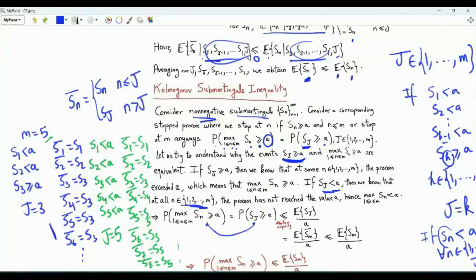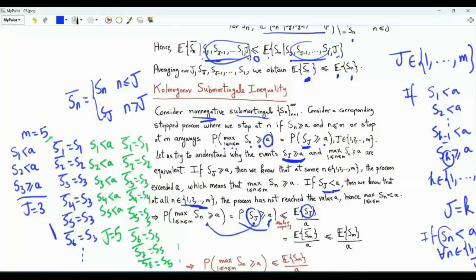The process S is non-negative. We can apply Markov's inequality, given that a is strictly positive. The probability that Sj is greater than or equal to a is upper bounded by the expectation of Sj divided by a. Sj is equal to Sm bar. If the value a is never reached, j is equal to m, and Sm bar is equal to Sm.